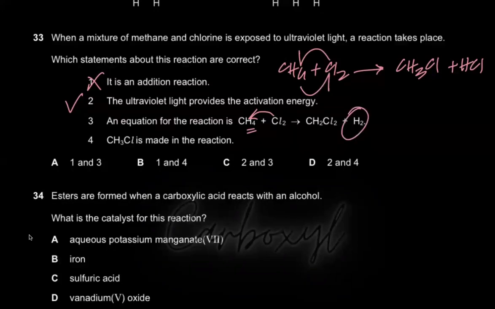So this reaction is false. And CH3Cl is made in the reaction. Yes, it is. We've just written it down. So 2, 4 are correct. D is the correct option.